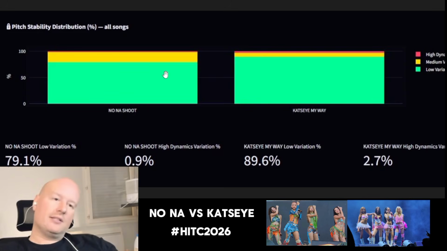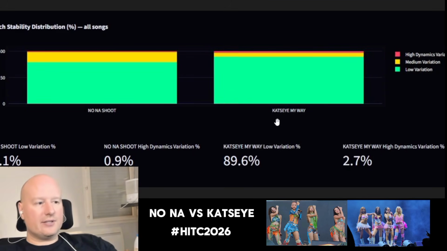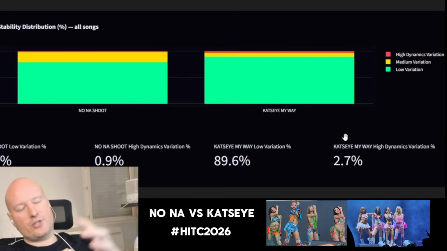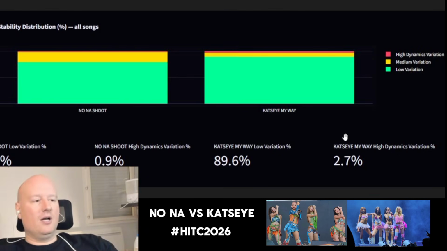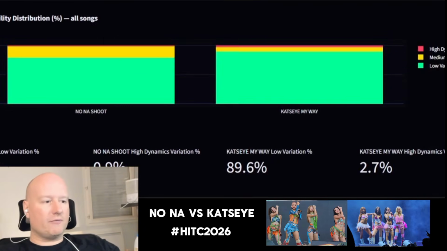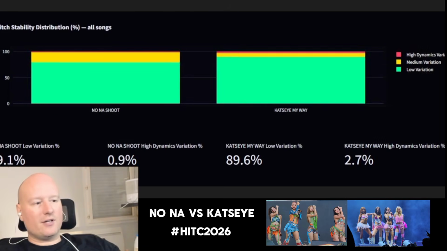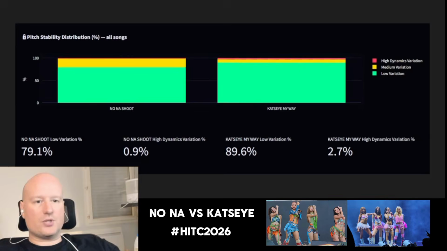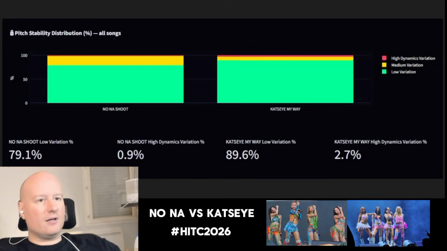Whereas NONA didn't change the songs too much, right? So I would say KATSEYE here, even though they hide dynamic variation, actually accounted for those songs. But that's the limit of data analysis. You have to enrich it, and you cannot draw a conclusion from graphics alone. You have to know everything. That's why it's a specialty, especially in medicine. So you have to know what you're doing.